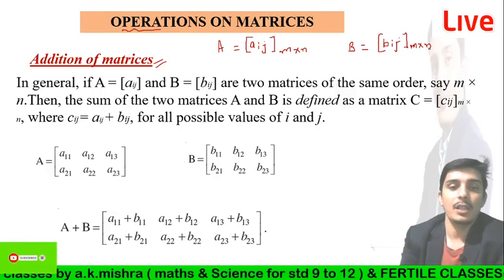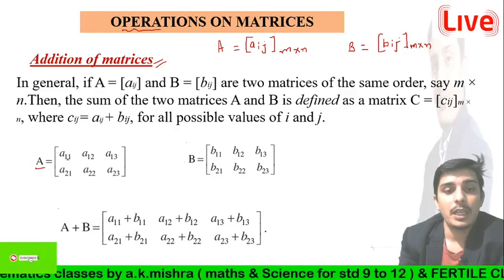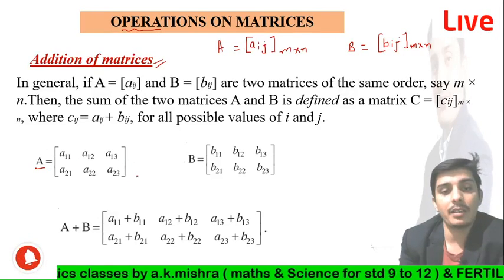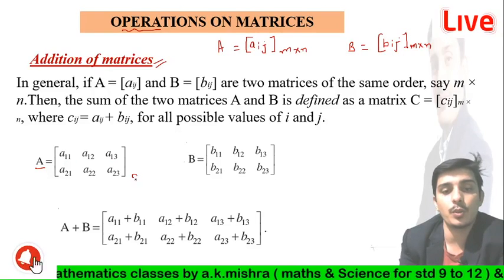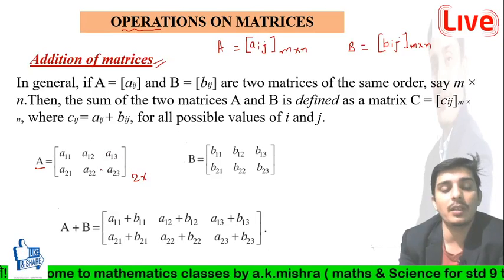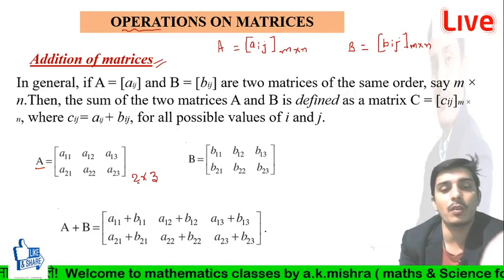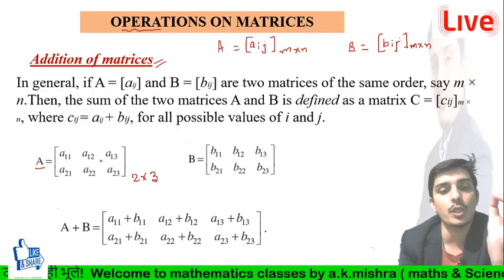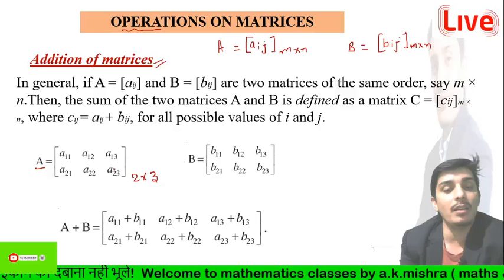You can understand this better through an example. A is equal to a matrix with 2 rows, so we write 2, and 3 columns, so the order will be 2 into 3, because 2 horizontal lines and 3 vertical lines are given.